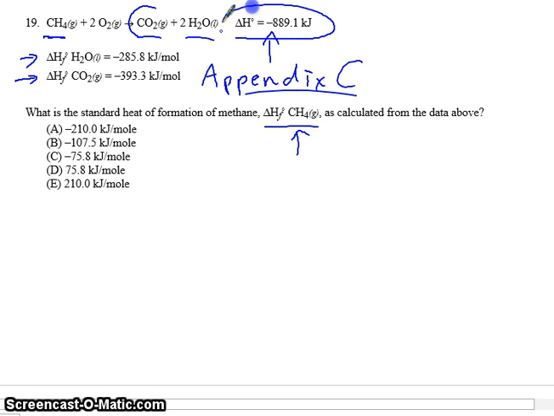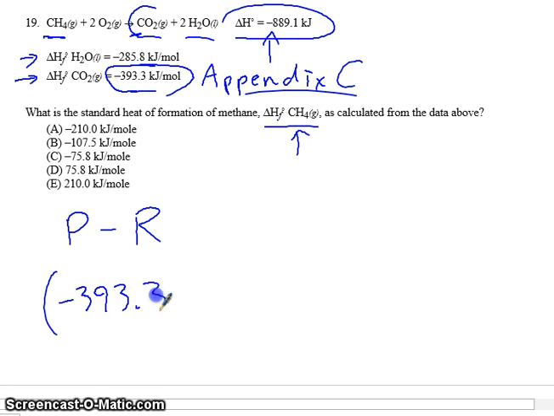Now, the heat of the total reaction is given to us here. And remember, the heat of the total reaction is actually products minus reactants. So let's go ahead and set this up. We have 2 of the heat of formations. So we can plug 2 of these in. And then we'll have to find the third one. And so to do products minus reactants, we have 1 mole of CO2, and it takes negative 393.3 for CO2. So for our products, we'll do negative 393.3. Remember, we have to total the products. It's the summation of the products minus the summation of the reactants.